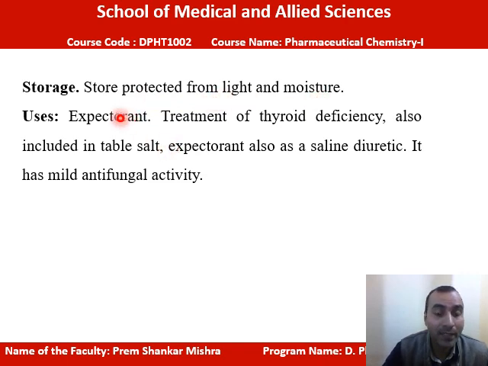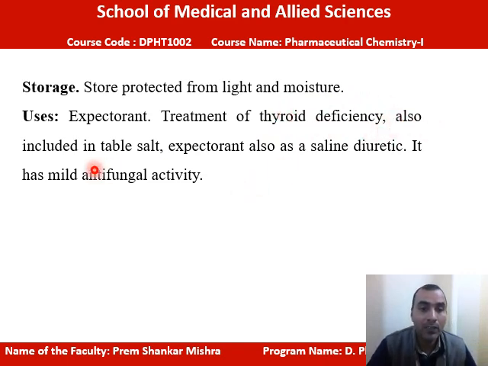And again, as you know, we are studying expectorants. So this potassium iodide has expectorant property. It is used as an expectorant, and it can also be used in the treatment of thyroid deficiency because it contains iodine. This iodine may help in the synthesis of thyroxine hormone. That's why potassium iodide can be used in the treatment of thyroid deficiency, and it is also included in table salt.